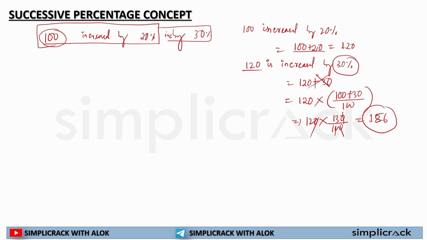Why did I not use the formula? Because if I use it, I will get this answer. Let's see. 100 increased by 20%, so it will be 120 by 100. See the formula that we know. So 100 will cross out and I can simply write 100 plus 20 here. But in this case, I have to write down the whole thing for your understanding. So this is how you will be calculating successive percentage.